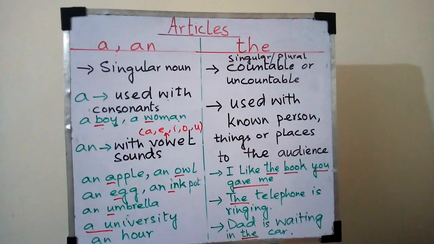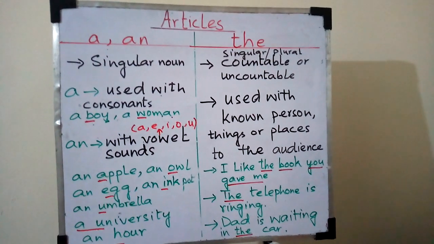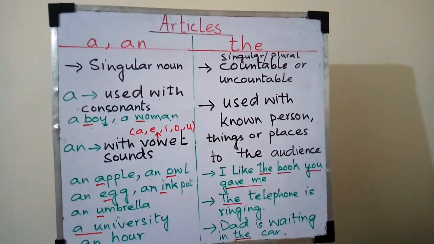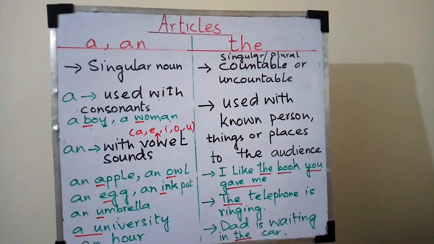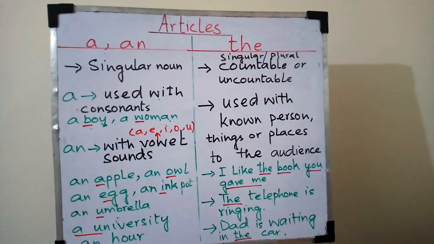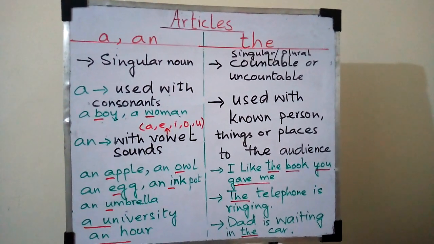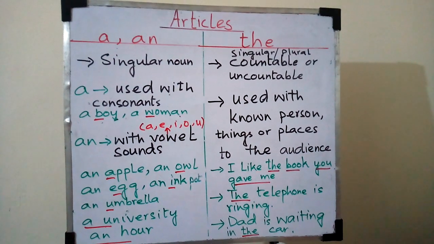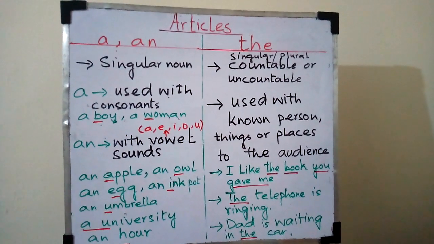Now we come to the use of indefinite and definite articles. First thing is that a and an are used with a singular noun. A is used with consonants, for example, a boy, a woman. An is used with vowel sounds. I am not saying vowels, I am saying vowel sounds.